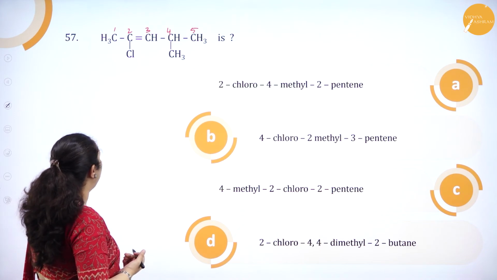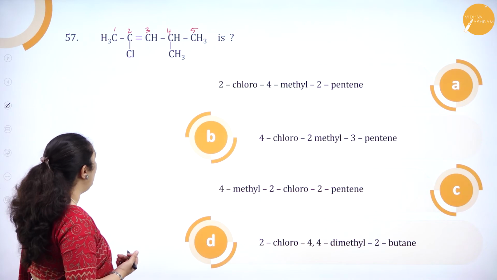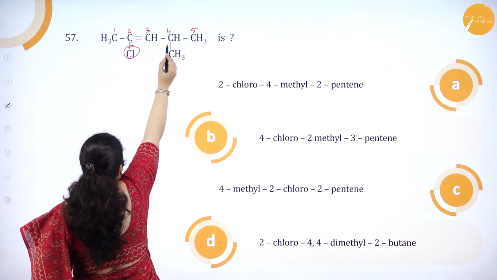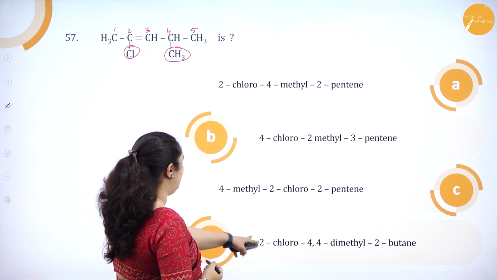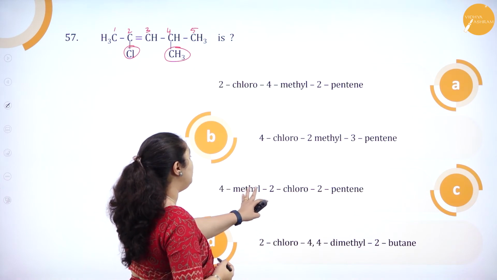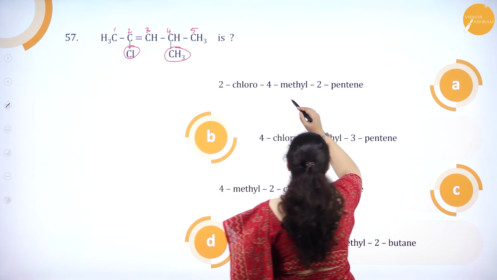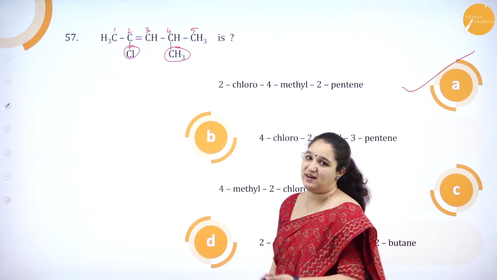So, the name will be 2-chloro, 4-methyl, 2-pentene, correct? See, second carbon atom, chlorine, fourth carbon atom, methyl group. But here 4,4 dimethyl, we don't have dimethyl. 4-methyl and 4-chloro is wrong. So, it is 4-chloro, 4-methyl, 2-pentene. Option A is the correct answer.